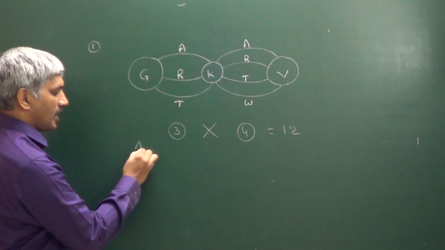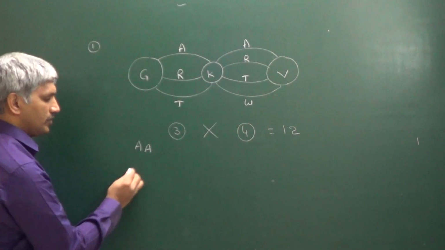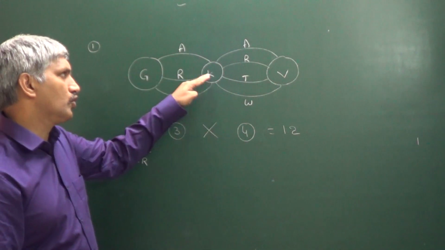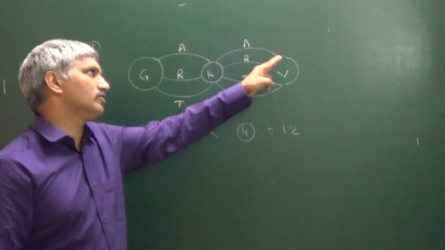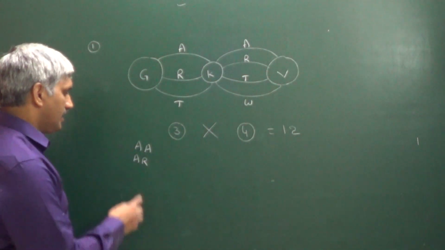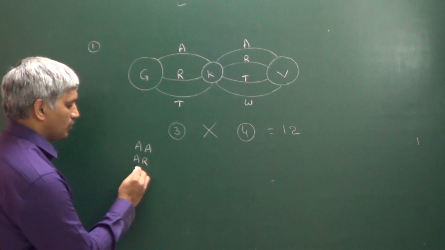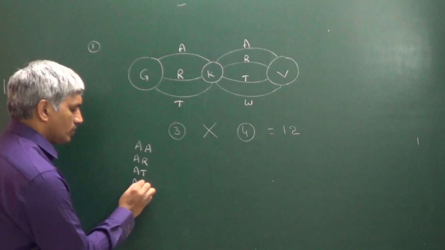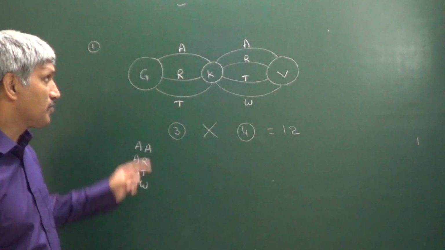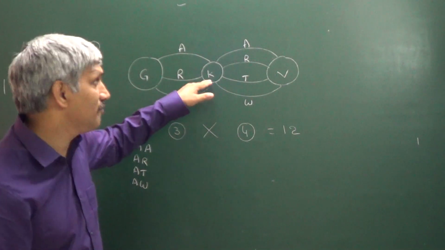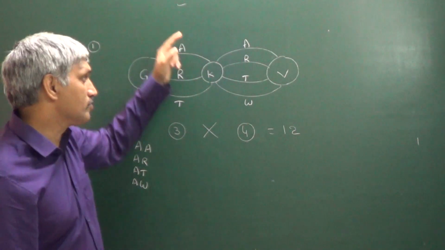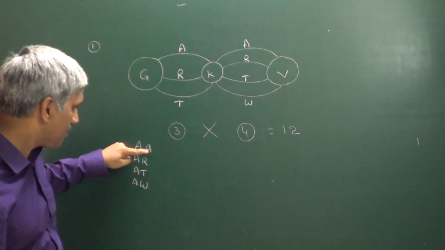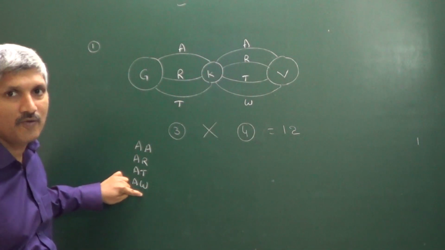Like this: air-air, meaning from Guwahati to Kolkata by air, Kolkata to Visakhapatnam also by air. Next, air-road, air-train, air-water transport. When from Guwahati to Kolkata I am using air, from Kolkata to Visakhapatnam I have four options: by air, by road, by train, by water.